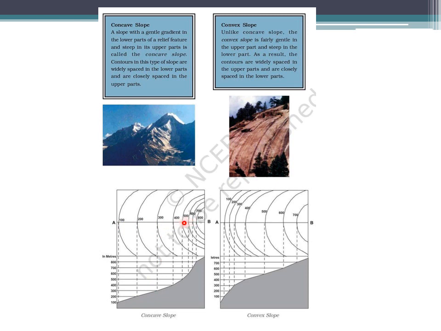So if contours at higher elevation are close to each other, another MCQ, it forms a concave slope. You can see how this slope looks. This is a concave slope.